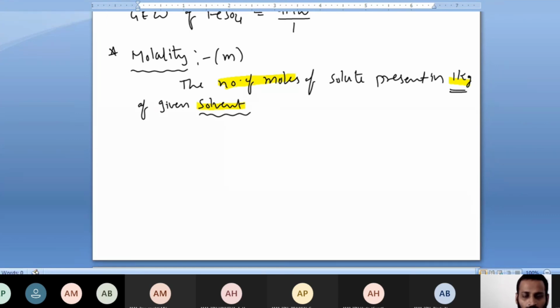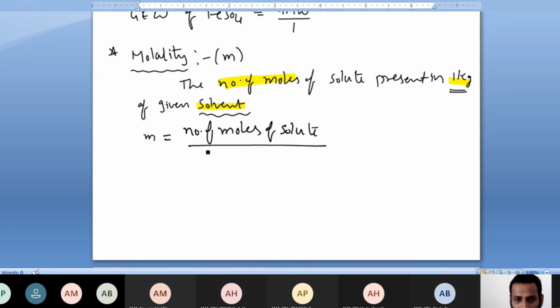Now, what is the molality formula? Molality is equal to number of moles of solute divided by weight of solvent in kg. So what is moles? You know already.